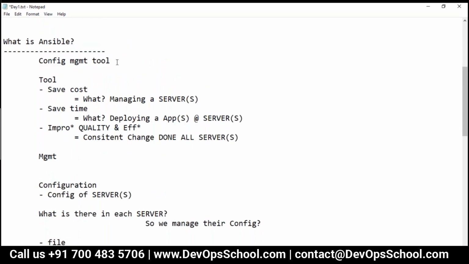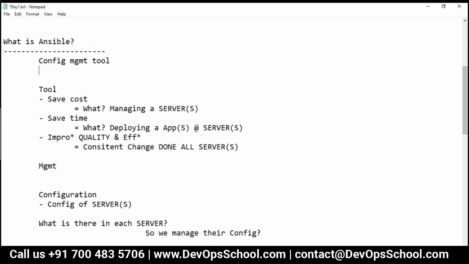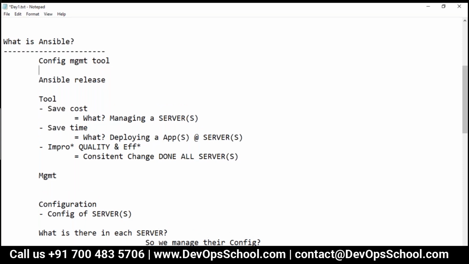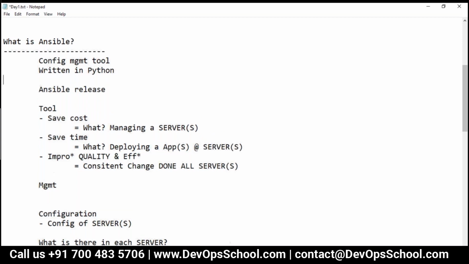Yeah. So again, Ansible has various releases, okay, various releases. But before I talk to you about the releases, you should know one thing: this tool Ansible is written in Python. Now, which company owns this? It is from Red Hat. I think Red Hat was recently acquired by IBM, if I'm not wrong. So yes, this is from the company called Red Hat.